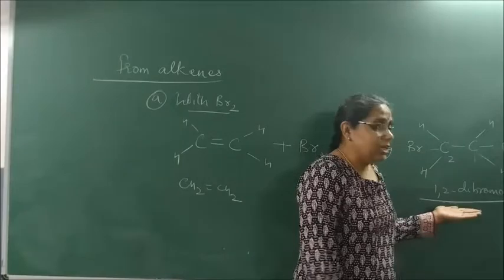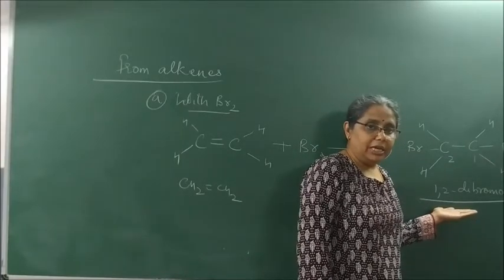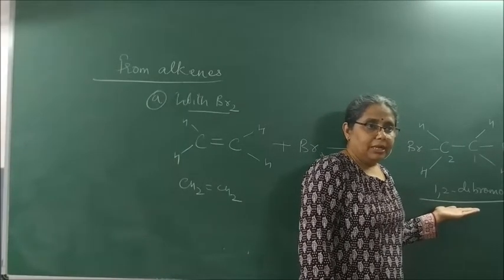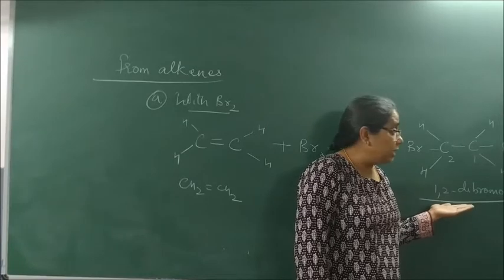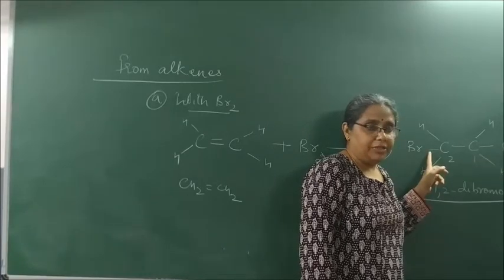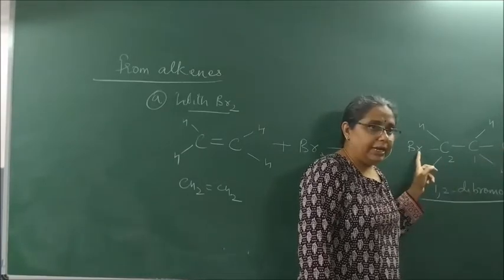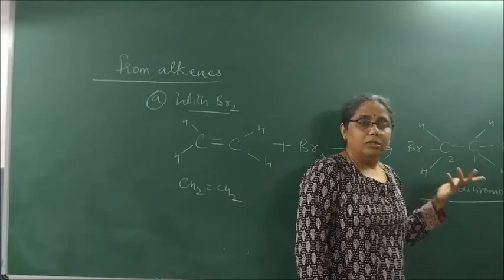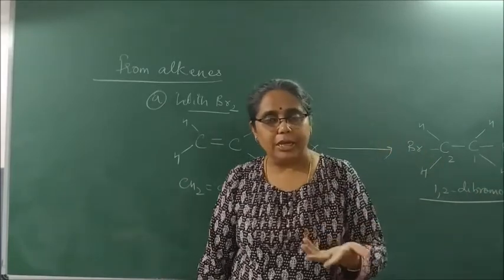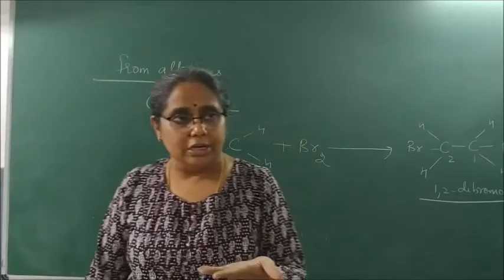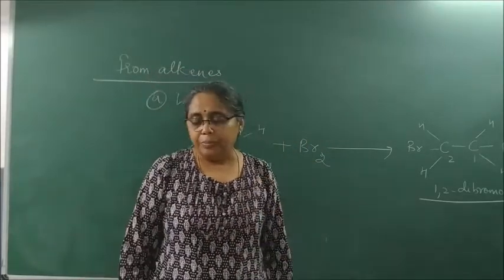Now, is it a geminal dihalide or a vicinal dihalide? It is a vicinal dihalide. So 1,2-dibromoethane is a vicinal dihalide. Clear? Please write.